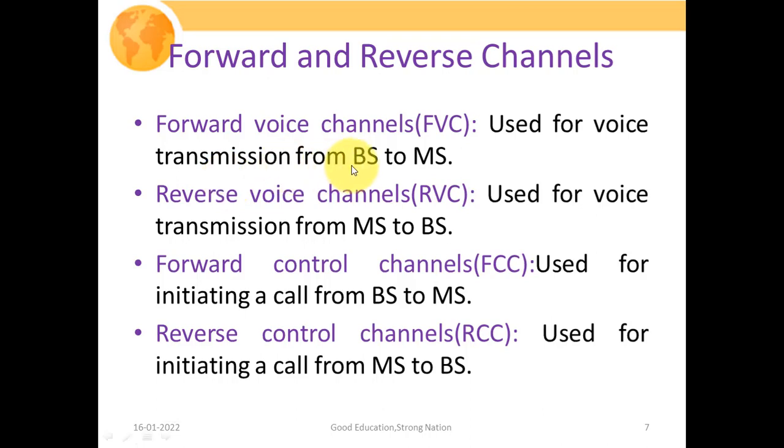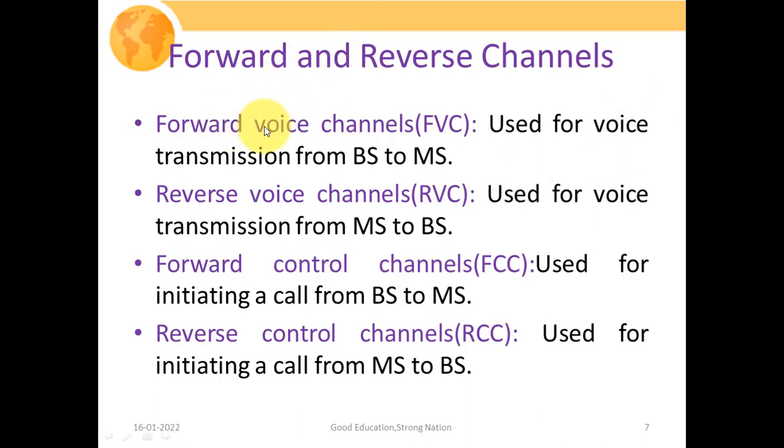We need two sorts of signaling. Number one is the traffic or voice signal that we really want to transfer from one point to another, and second is the control signaling, which is essential to make sure that our signal transmission takes place properly. So depending upon traffic, we have two types: voice traffic or signaling information. And depending upon the signal flow, the signal is either transmitted from the mobile station to the base station in the reverse link, or from the base station to the mobile station, which is considered the forward link.